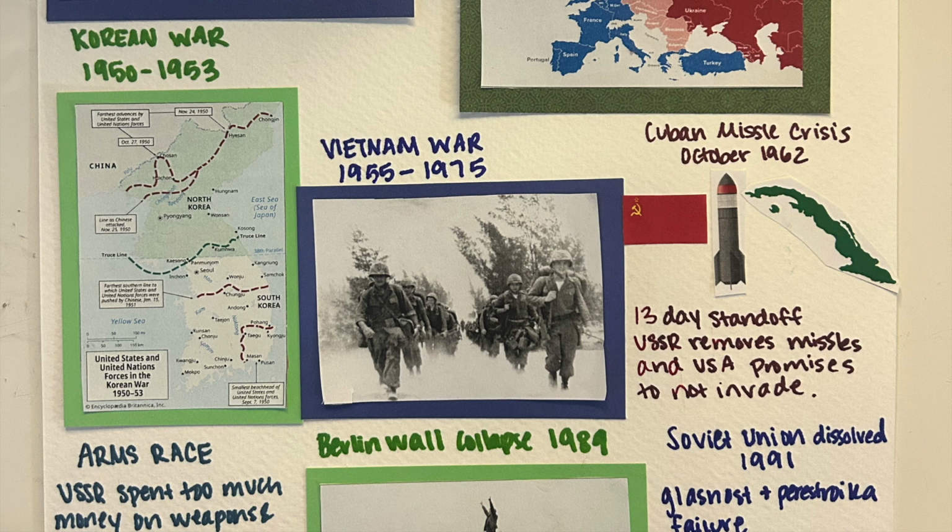So the next proxy war is the Vietnam War, which started in 1955 and ended in 1975. So the reason this war happened is because North Vietnam, which is the communist entity, which is backed by the Soviet Union, went to war with South Vietnam, which is the non-communist entity, which is backed by the United States.